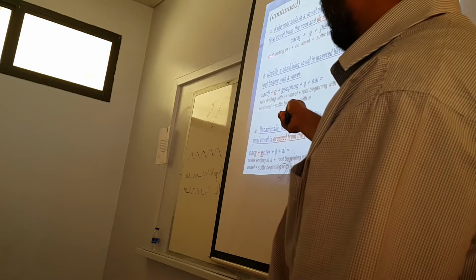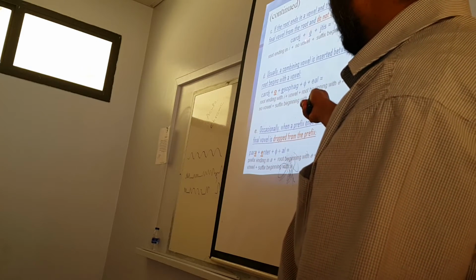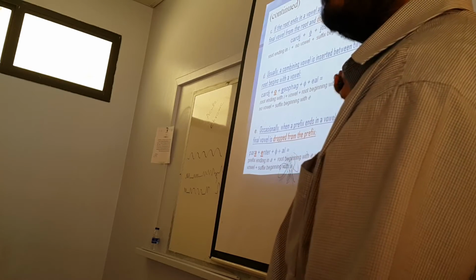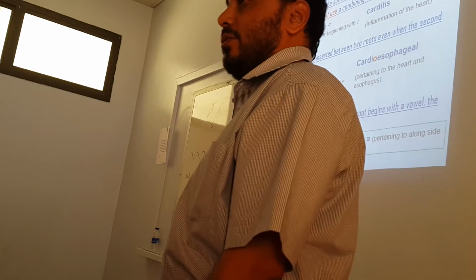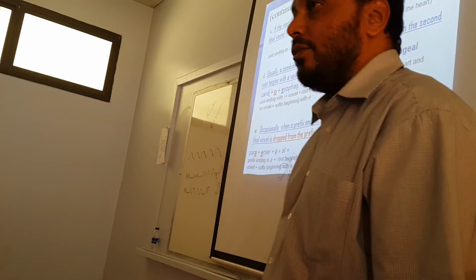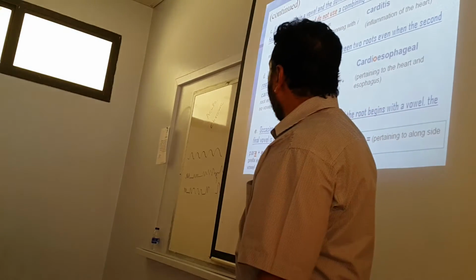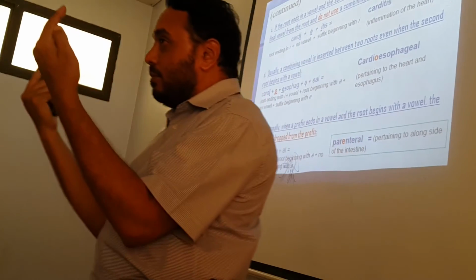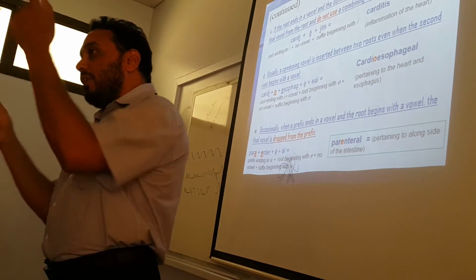The final word you will get is carditis. Okay? Carditis. You don't need to put O here or I here because there are already two I's present. So even then you will delete one.